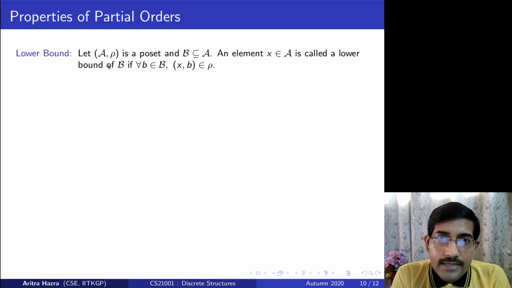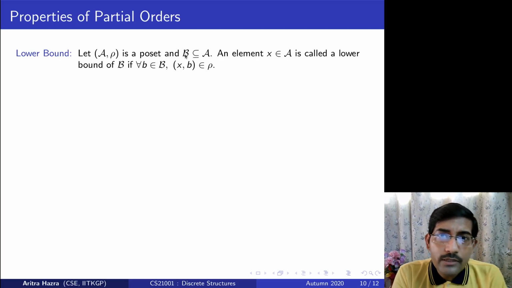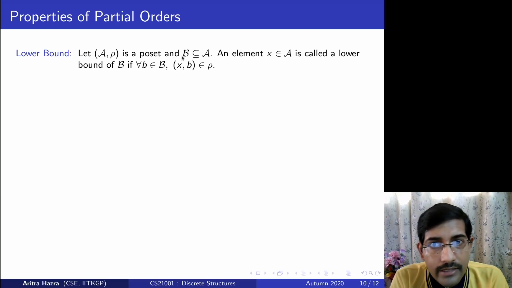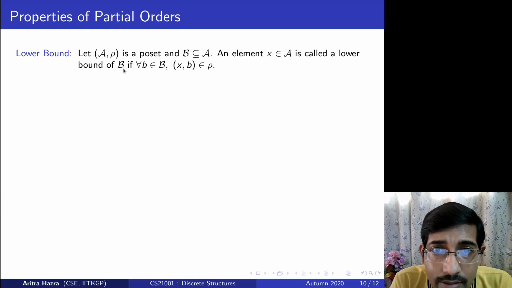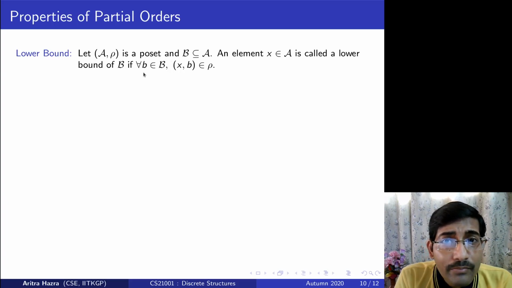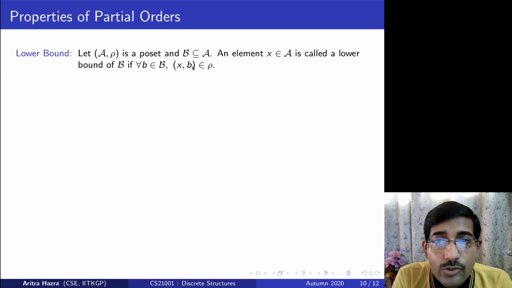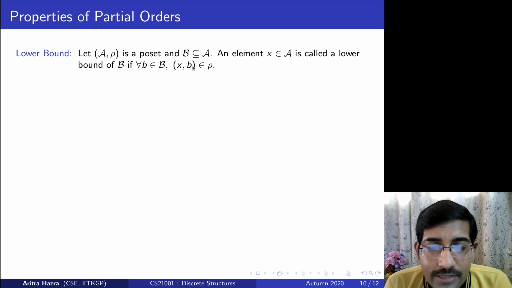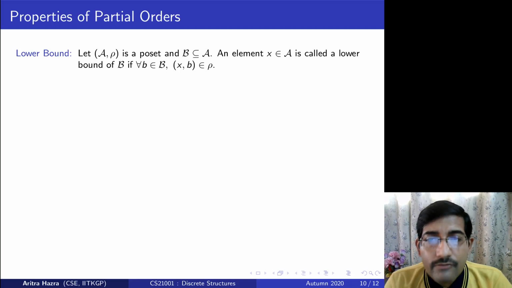I declared a relation rho as a partial order relation over set A. Then I took a subset of the elements from the set A and created a set B. Then an element X belonging to A is called a lower bound of B if, for all elements present in B, I have a relation from X to that element. So let us try to understand it more clearly. What we are saying is that we are creating a subset B from the set of elements in A.